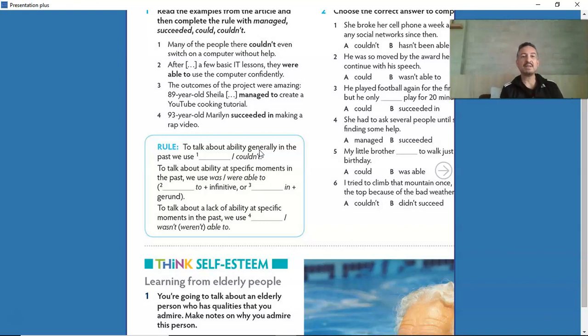To talk about ability at specific moments in the past, we use was, were able to. What else? Remember?